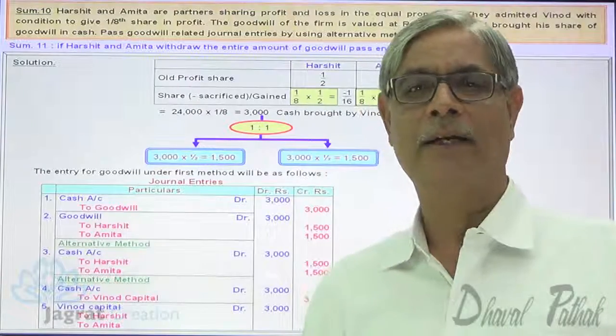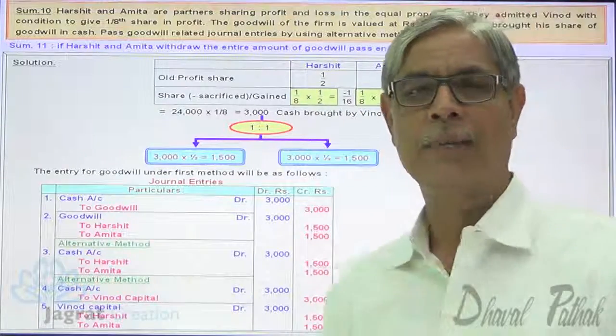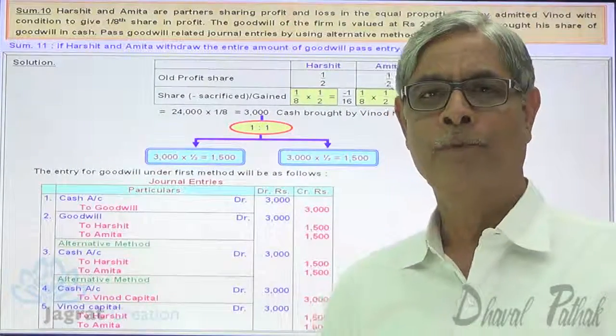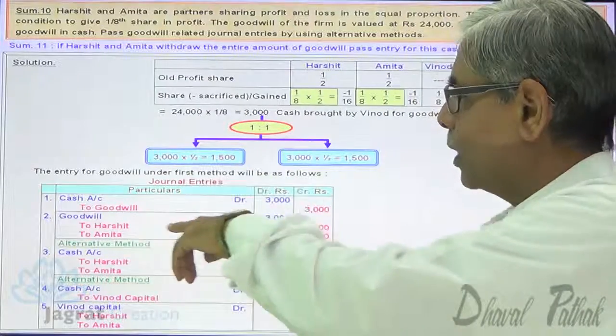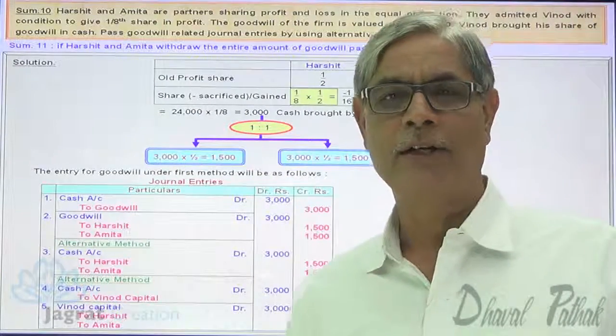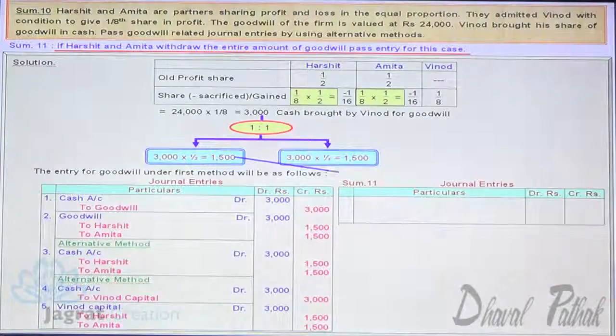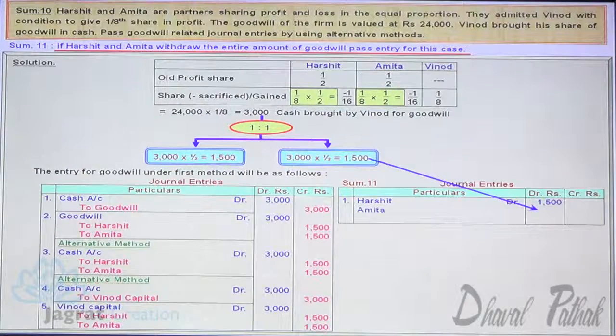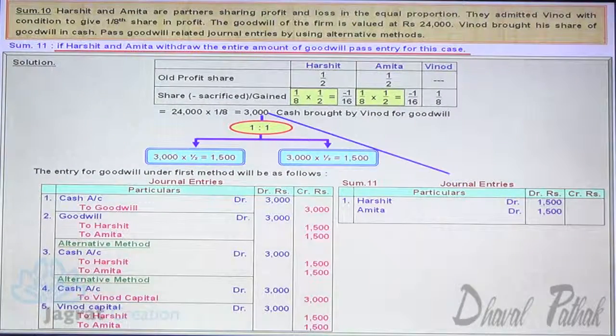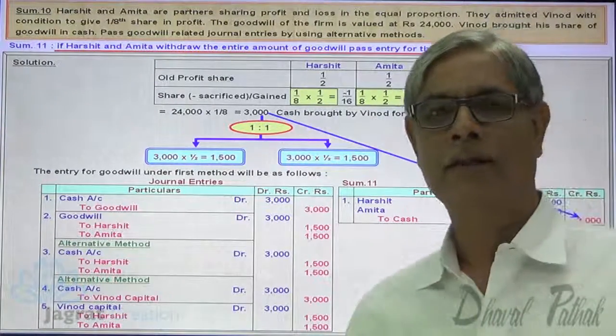Harshit capital account debit 1,500, Amita capital account debit 1,500, to cash or bank account credit 3,000. This is how the amount withdrawn by the partners gets recorded.